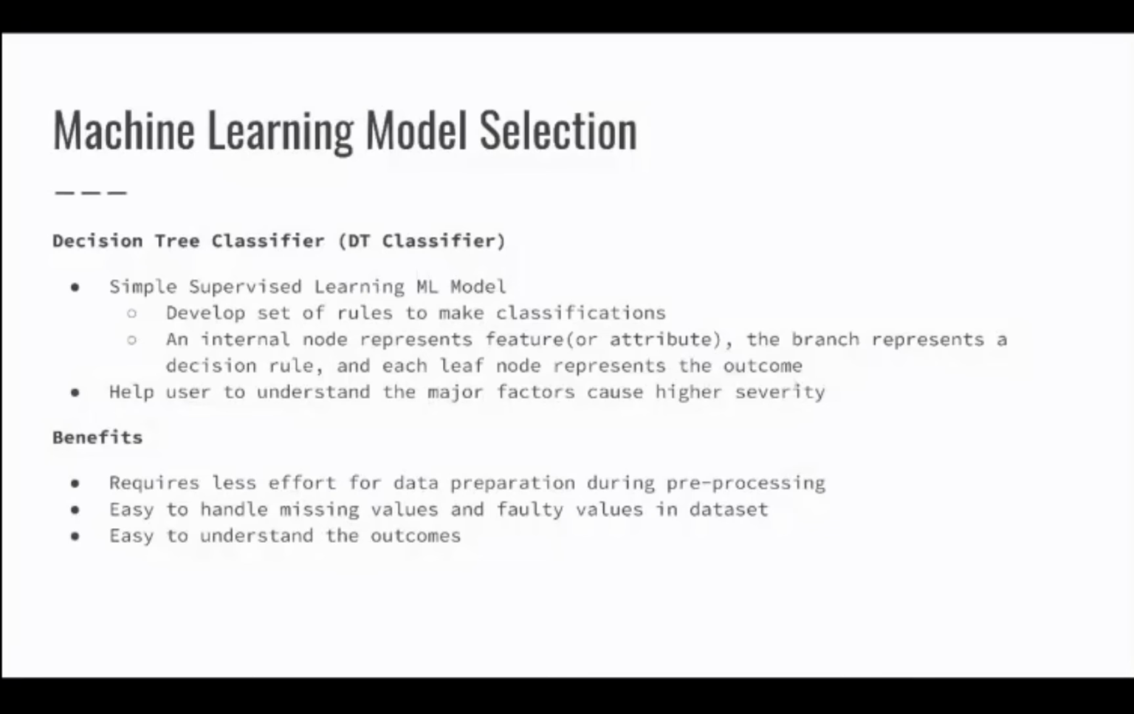The benefits of using the decision tree classifier are, first, it requires less effort for data preparation during data preprocessing. And the second is that it is easy to handle missing values and faulty values in a data set. Even if there are some errors in the data, it won't affect the outcome or the performance of the decision tree classifier. These two major benefits help users easily understand the outcomes of the decision tree model. Next, I am going to show the demo that represents the decision model for analyzing the traffic accidents.